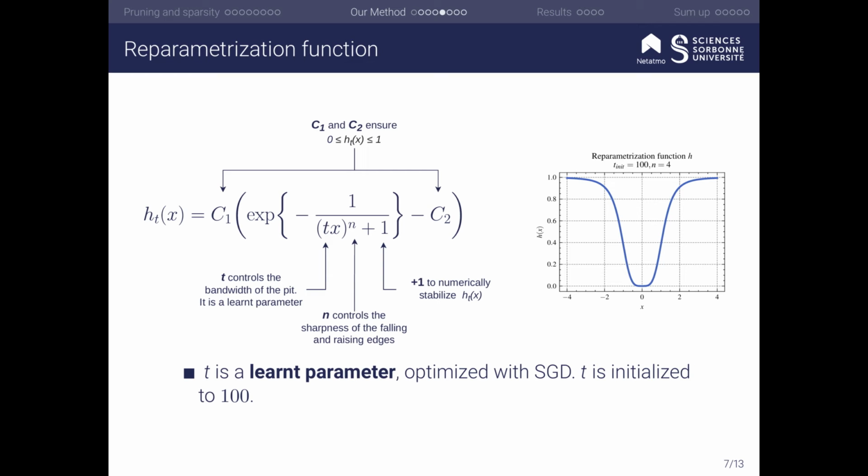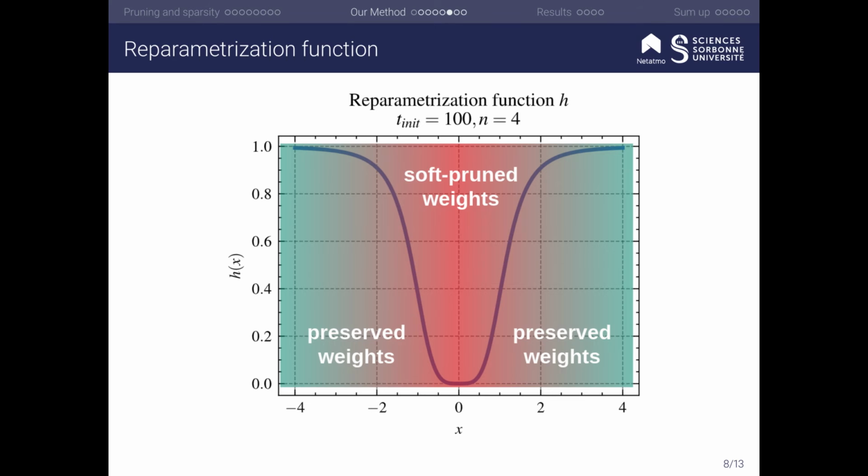T is a learned parameter and it is optimized with SGD. We initialize its value to 100. N controls the sharpness of the falling and rising edges of the pit and its value is set and fixed to 4. Our reparametrization function soft prunes the smallest weights and preserves the largest ones.